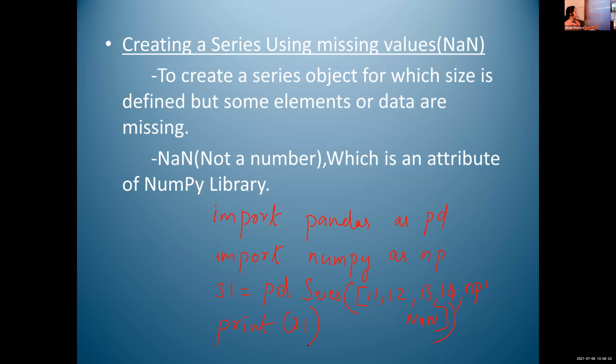So write the data values within square brackets. Here the data values are 11, 12, 13 and 14 and one value is missing. Instead of that missing value, write np.nan. Why np.nan? NaN is an attribute of the NumPy library. Both the N's are capital, A is small letter.